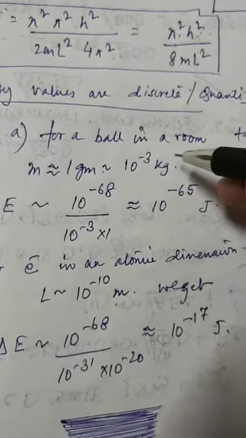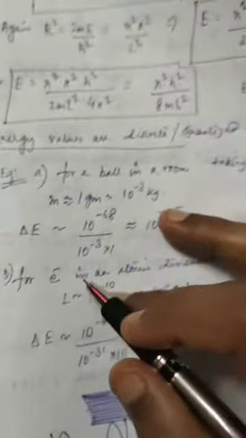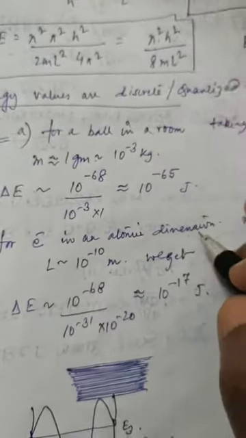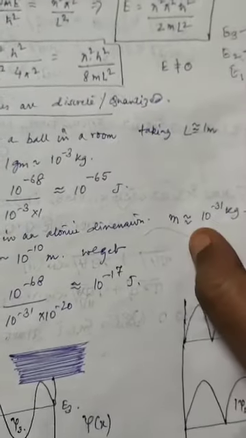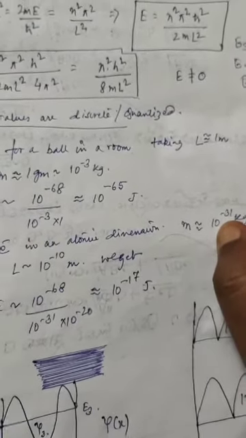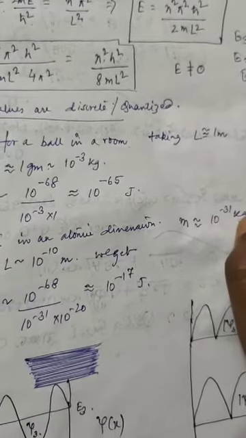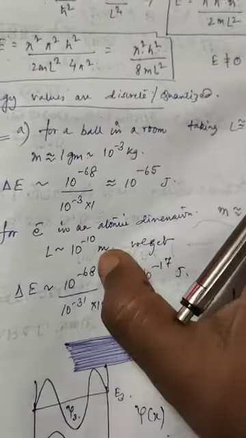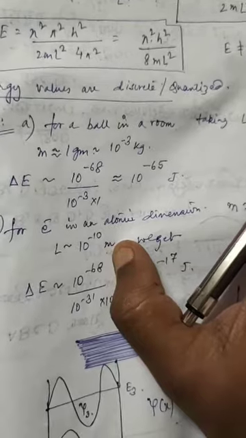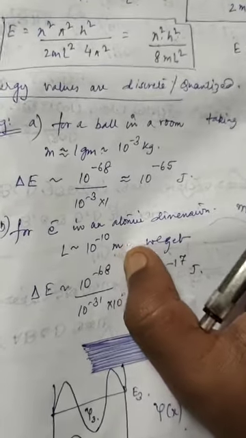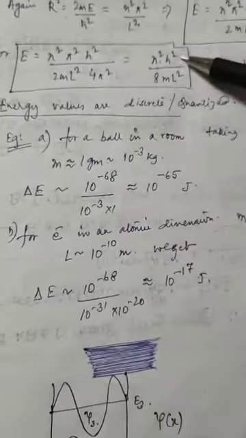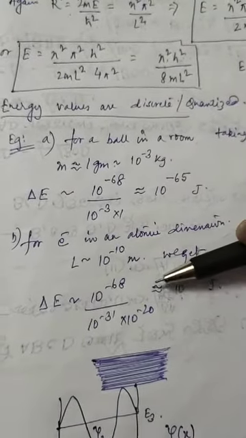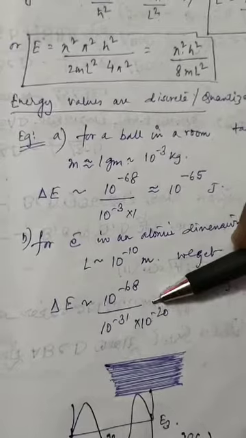Just replace that ball by an electron. So for an electron in an atomic dimension, now we deal with electrons in atomic dimension, the mass of the electron becomes 10 to the power of minus 31 kg, and the atomic dimension is 10 to the power of minus 10 meter, that is angstroms. Again h square over here is of the order of 10 to the power of minus 68, just the order.